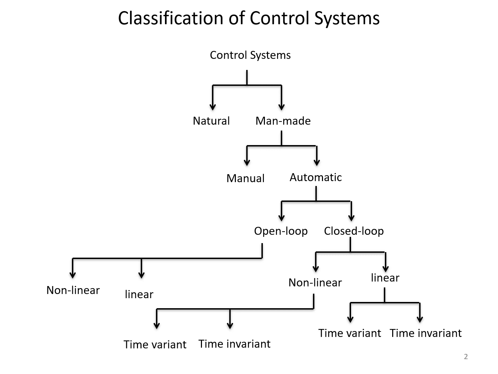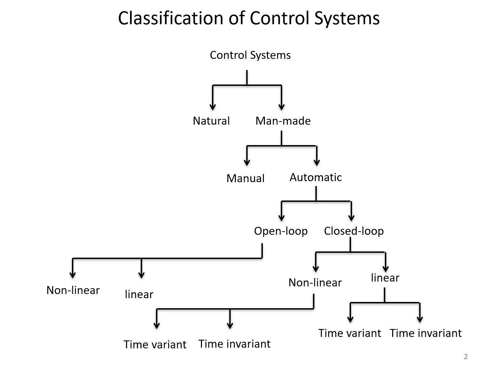And further, this automatic control system is classified into open loop and closed loop control systems. Open loop control systems are those which do not have any feedback, whereas closed loop control systems are those which have a feedback. So based on the feedback which is available, the systems are further classified as open loop and closed loop control systems.